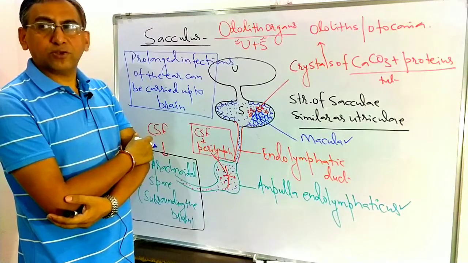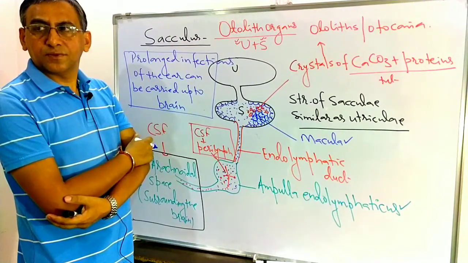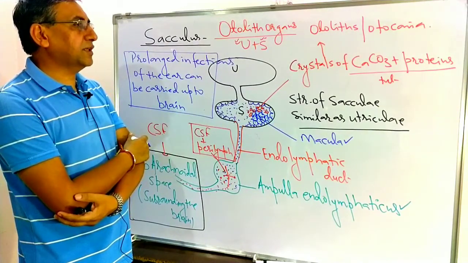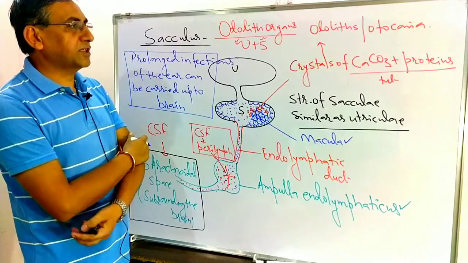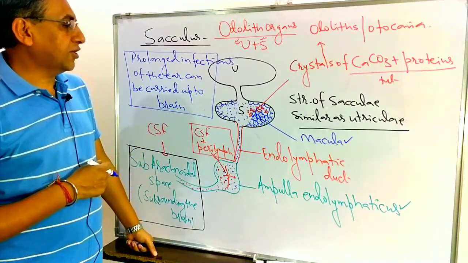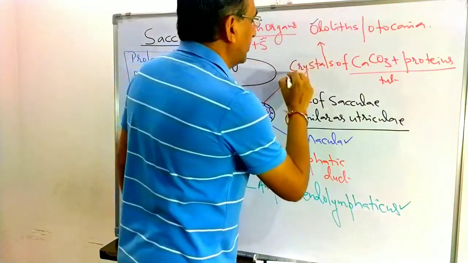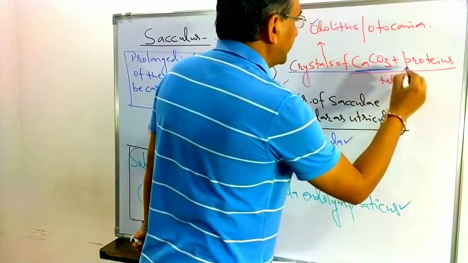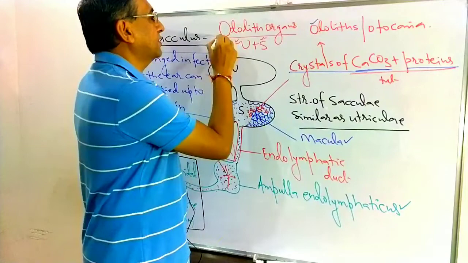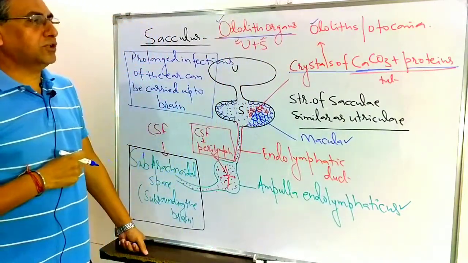In contact with the macula, crystals of calcium carbonate and proteins are present. These are known as the otoliths or otoconia here. Getting? What are otoliths and otoconia? Crystals of calcium carbonate and proteins. That's why utriculi and saculi are collectively known as the otolith organs here.